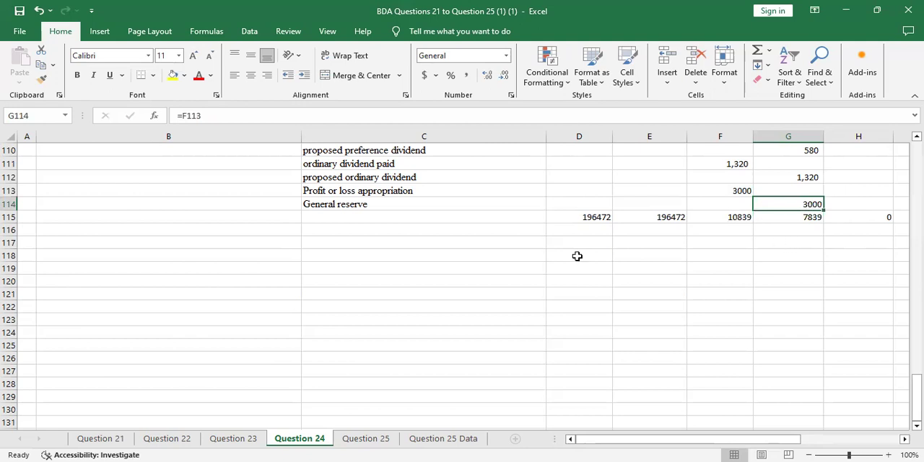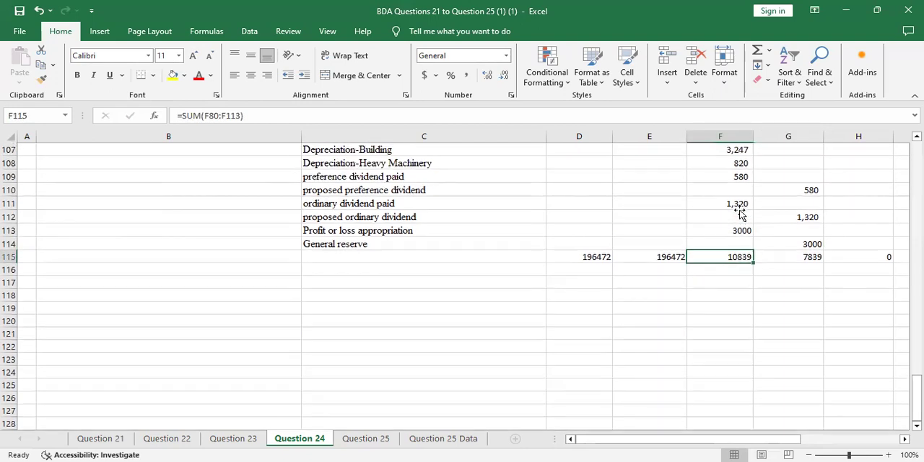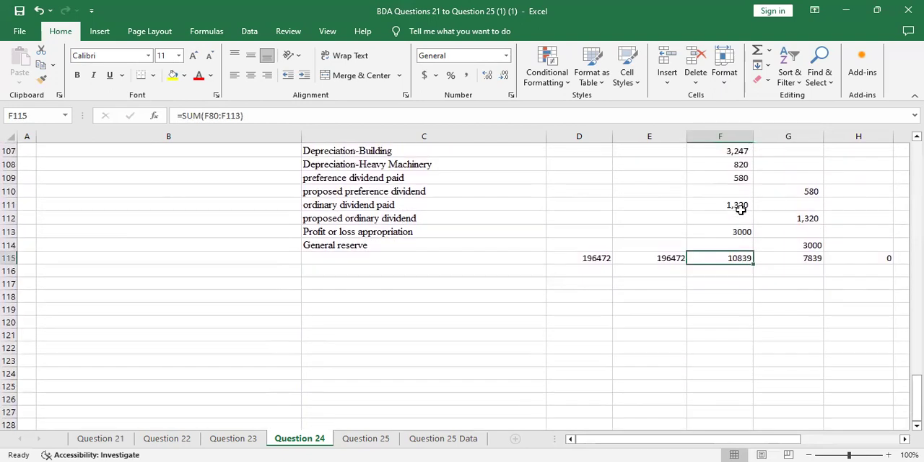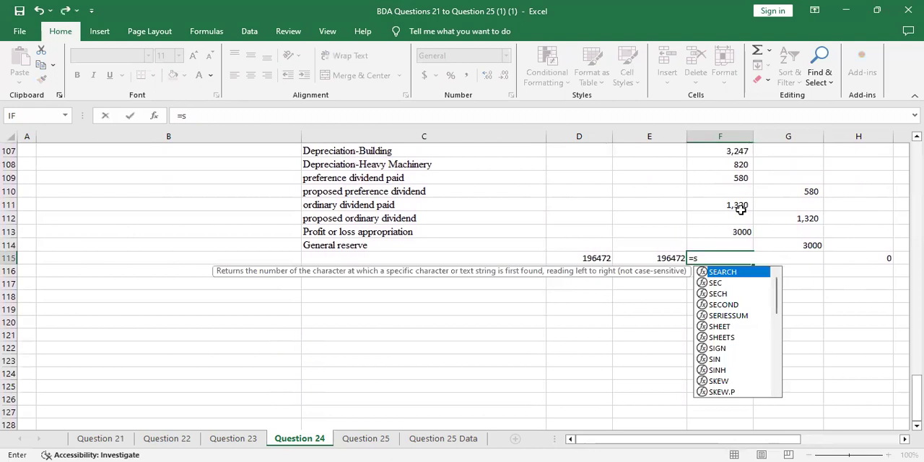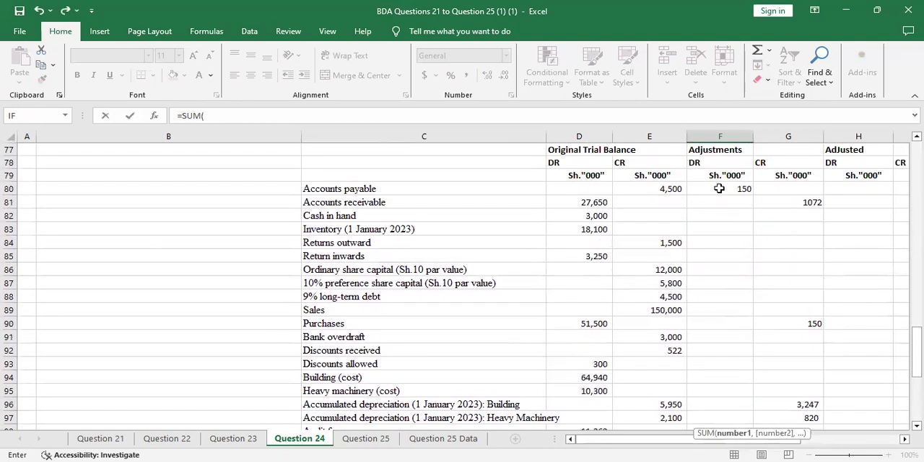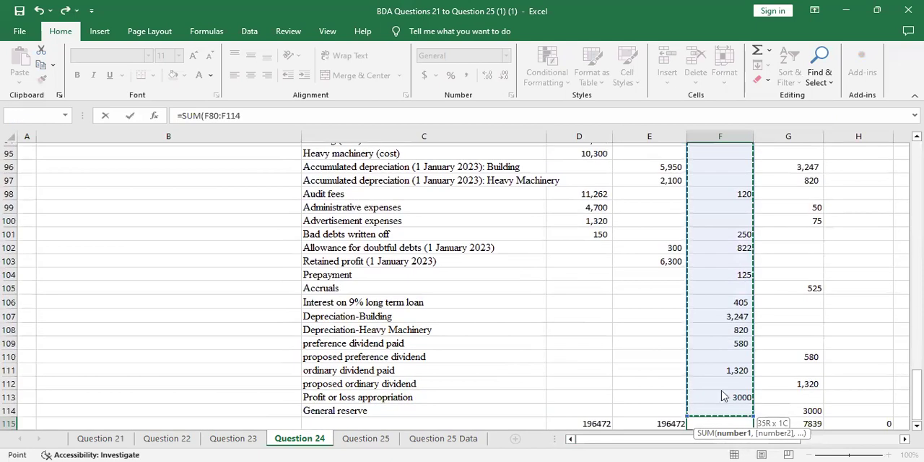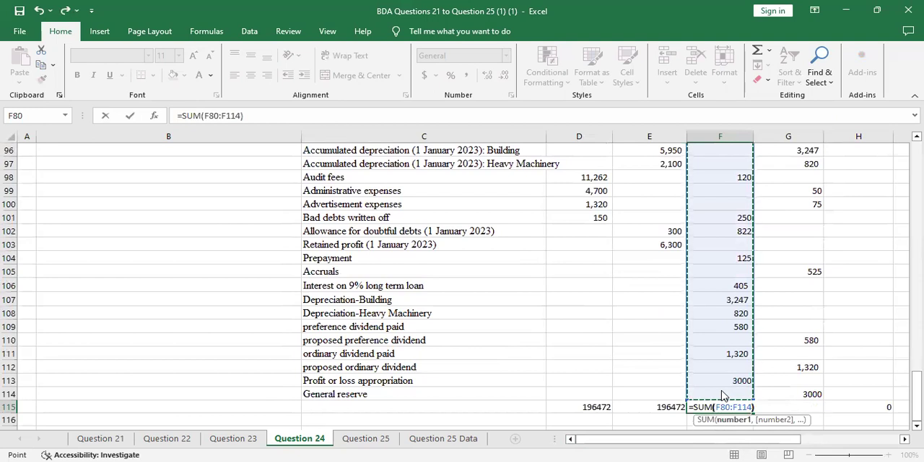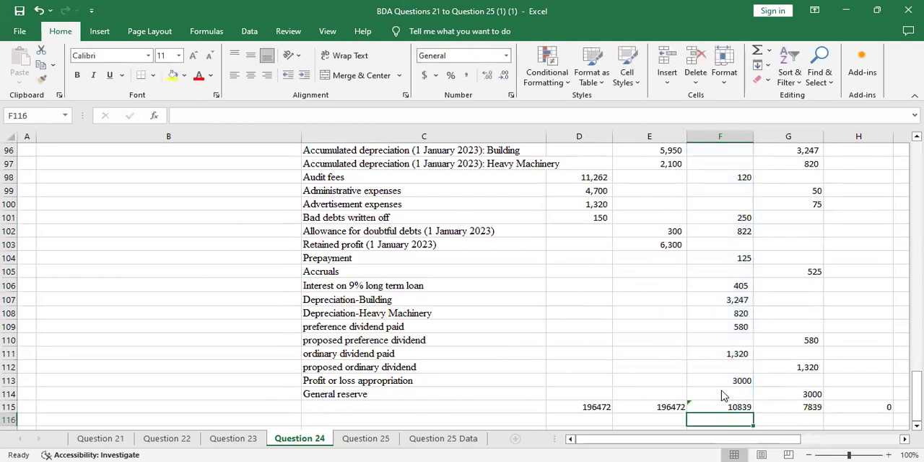I don't know why it's not balancing now. Because I added that row, I'll have to sum it again and see. I created another row, so let me sum it up to there. Let me grab this. Yeah, it's balancing at 0.